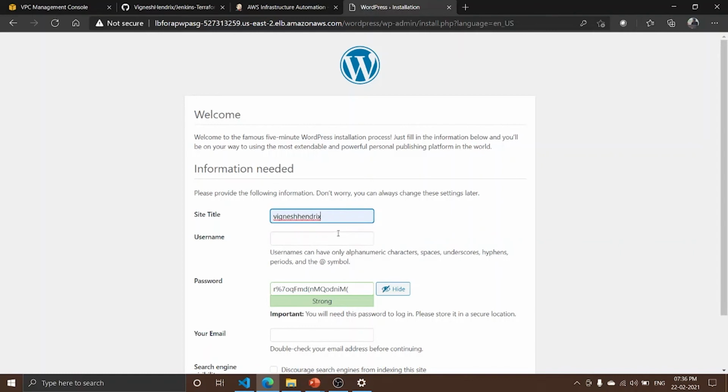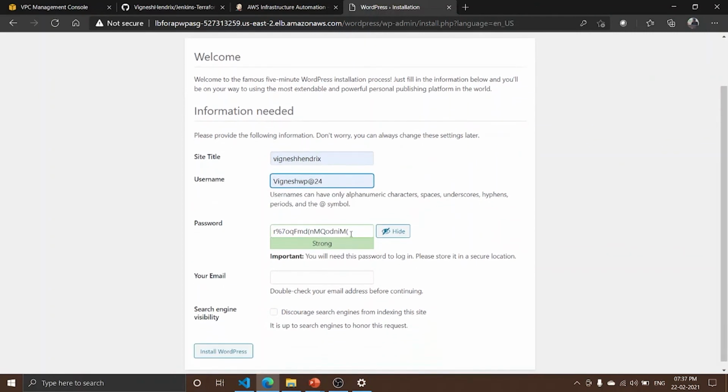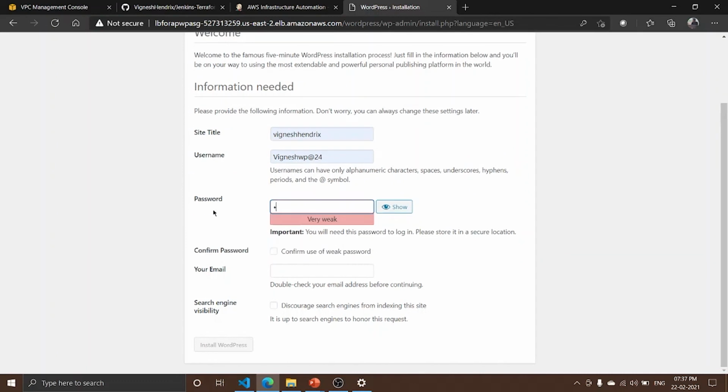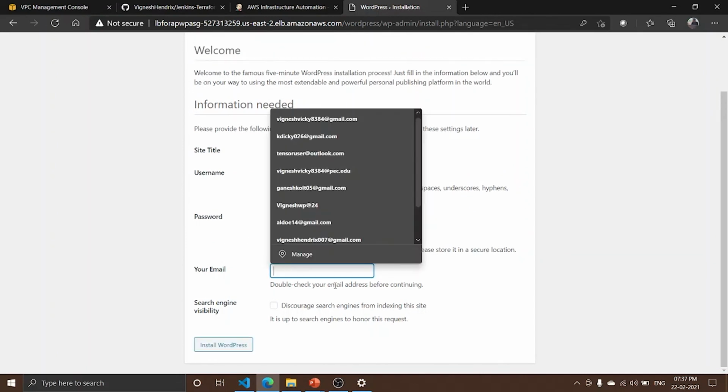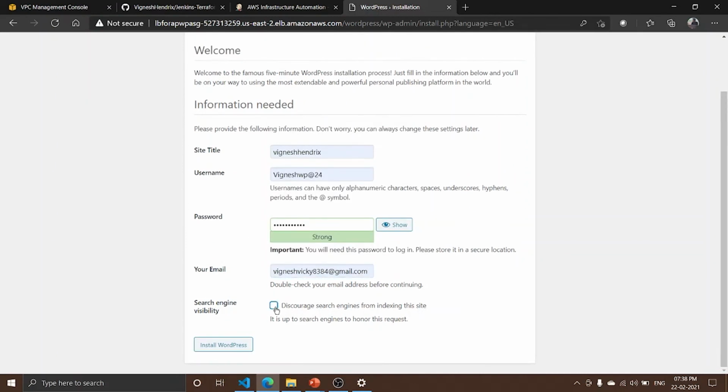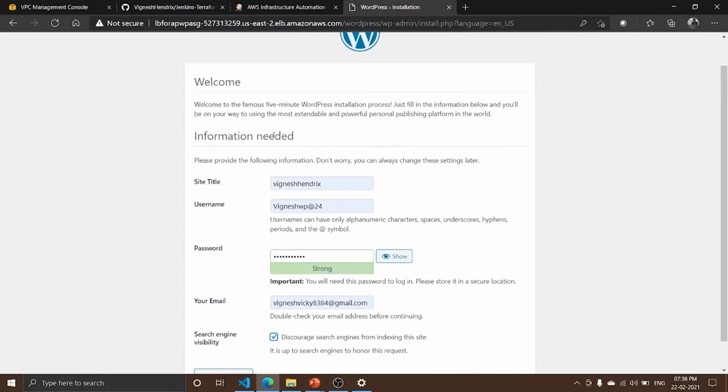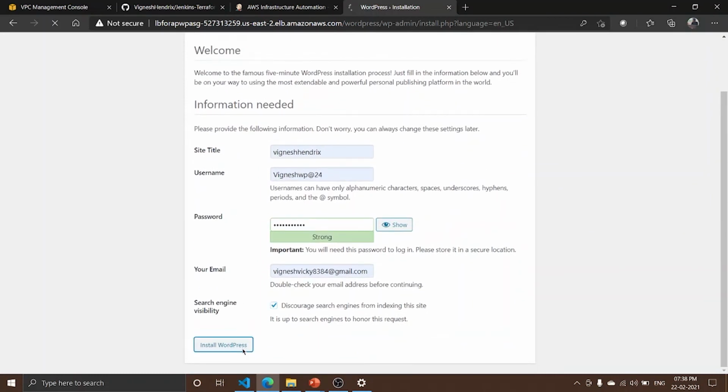Now let's enter the database details. So we can now run the installation.